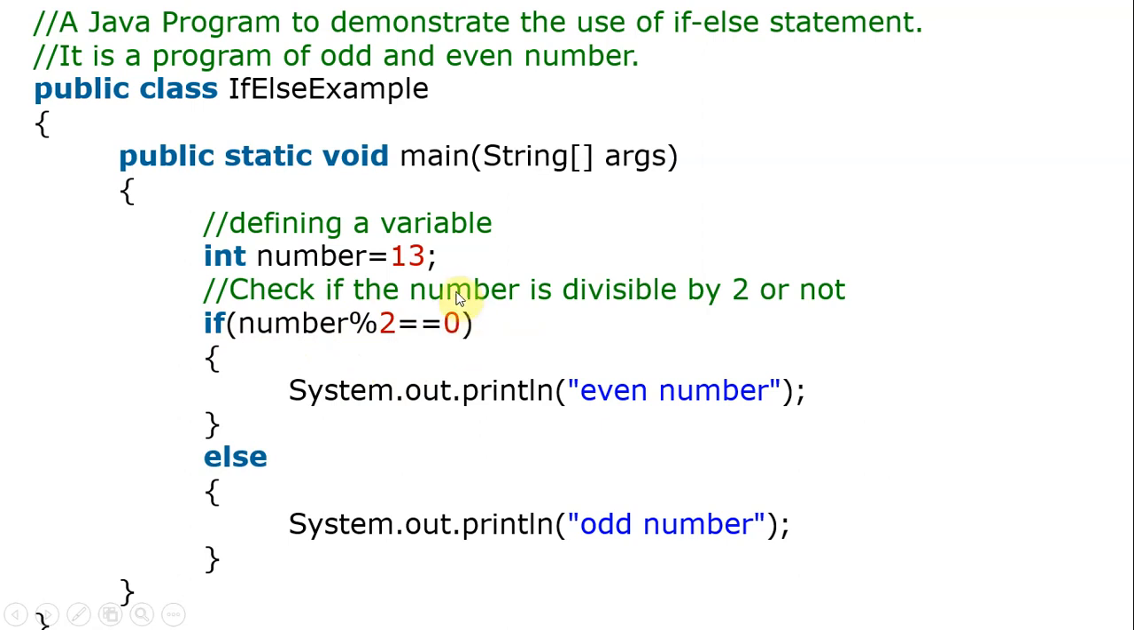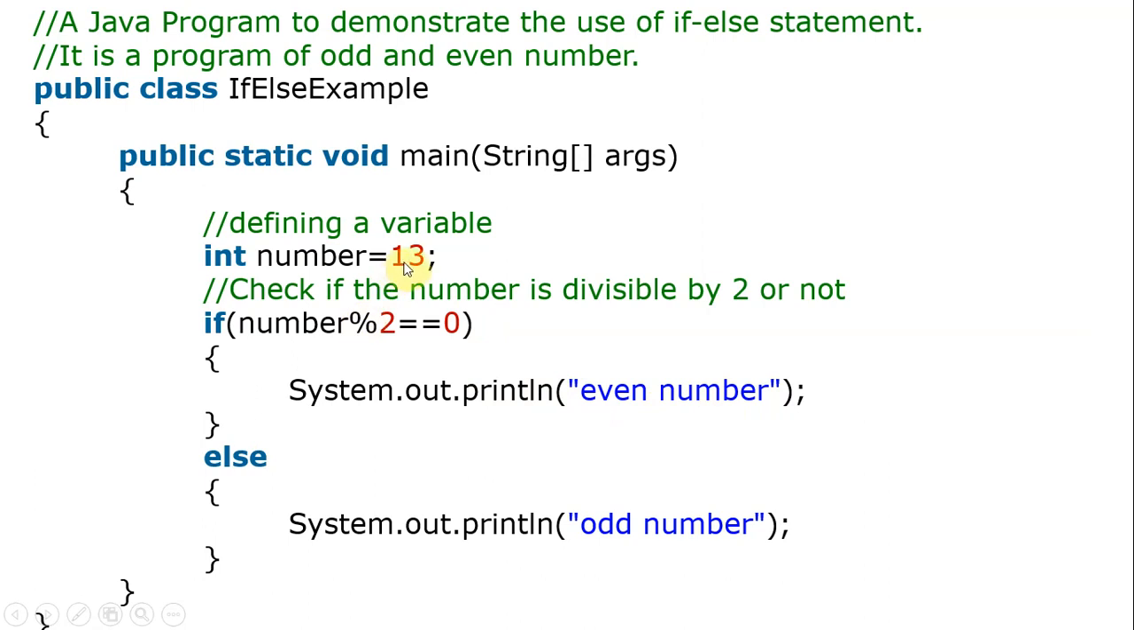If 13 by 2, it gives 1. So if it gives 1, is 1 equal to 0? No. If this condition is true, then, say the number is 10, 10 modulus 2 means 0, equal to 0. If the condition is true, this is the statement to be printed.